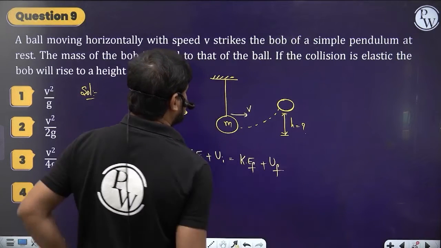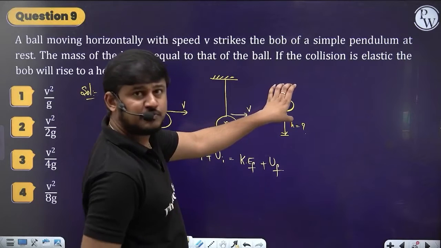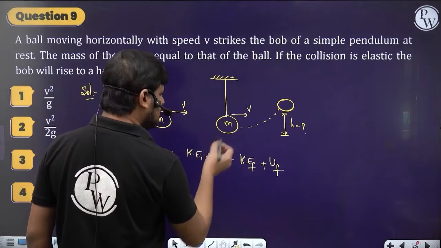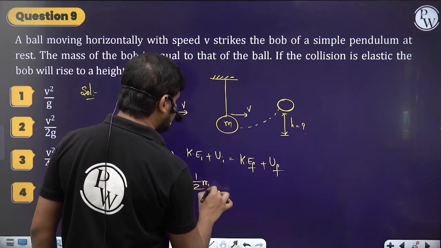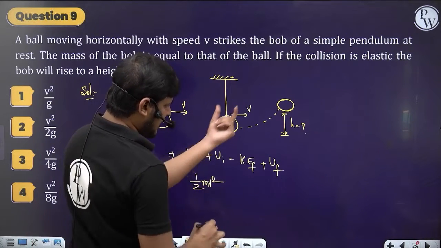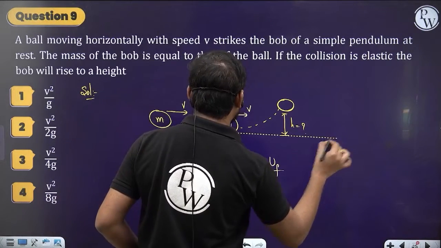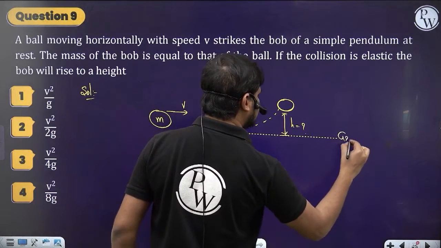Once it reaches the maximum height, its kinetic energy becomes 0. Initially this bob of mass m has a velocity v, so its initial kinetic energy is half m v square, and the initial potential energy is 0, because we consider this point as the ground.